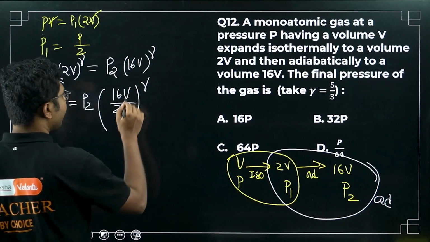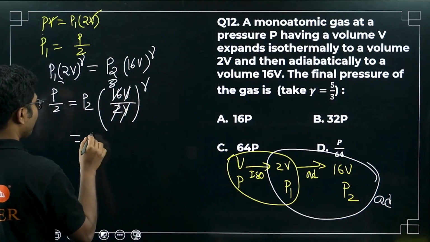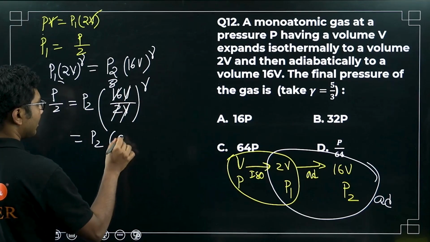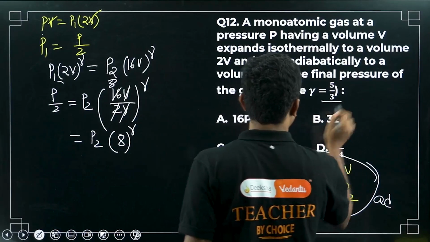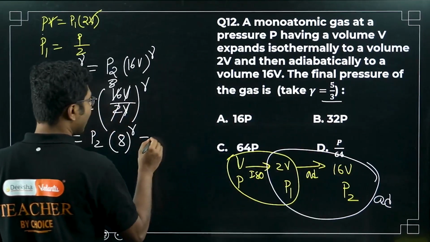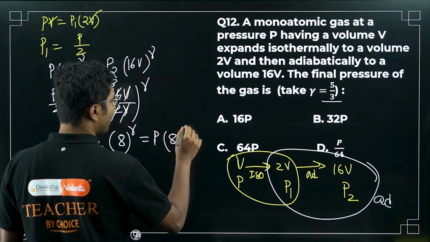So V cancels, 2 cancels, 8. So P2 times 8 to the power gamma. So what is gamma here? Gamma is for monoatomic, again 5 by 3. We have already solved one such question for 8 to the power 5 by 3.